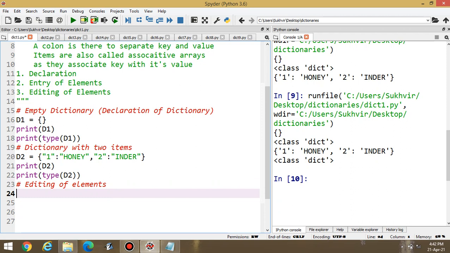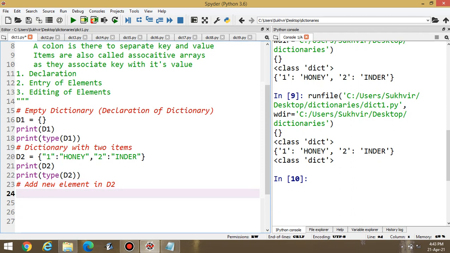Inside second dictionary, suppose I have to add new element. One more content is there. Suppose addition of new element. Add new element in D2. Okay. Suppose this one is required.